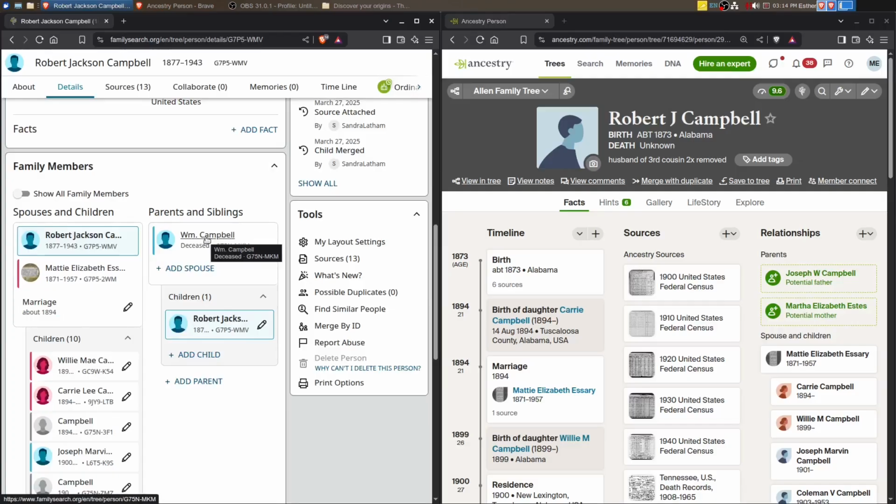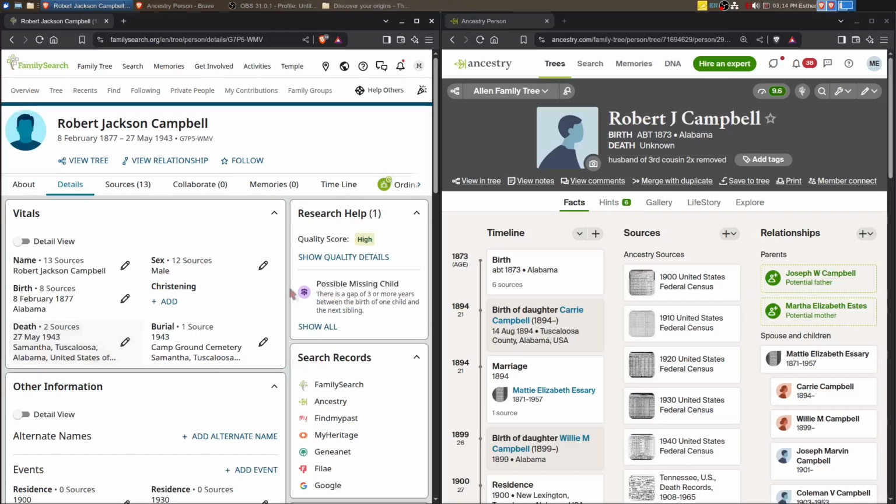And if I had to guess, in Family Search, Joseph W. Campbell and Martha Estes probably already exist. And so we just need to connect them together, merge a duplicate, that kind of thing. So stay tuned. We're going to see if we can figure that out. But let's start looking at some sources.